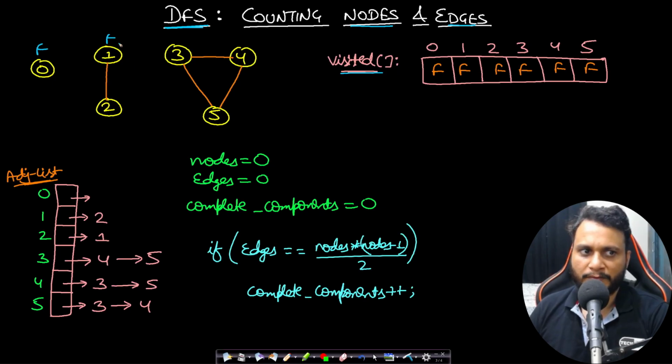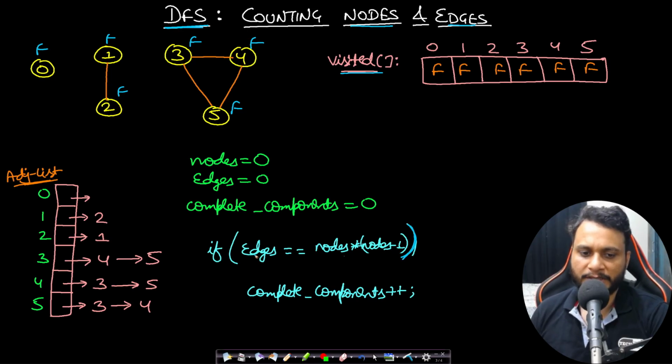Initially, everything will be marked as unvisited, so I'll be marking everything as false, and I will be showing you in the graph how to traverse. Now the condition here which I will be taking will be number of edges should be equal to nodes into nodes minus 1, because I will be double counting the edges.